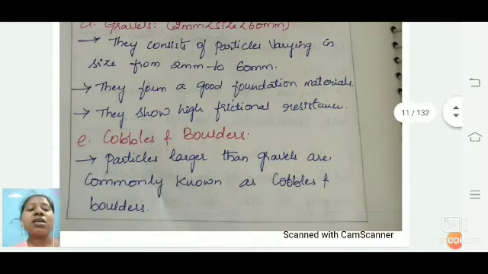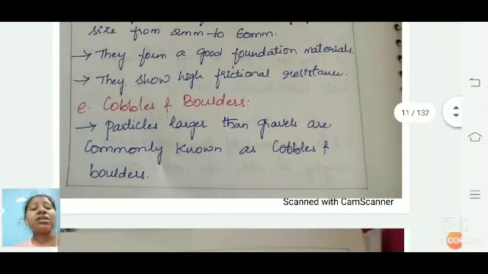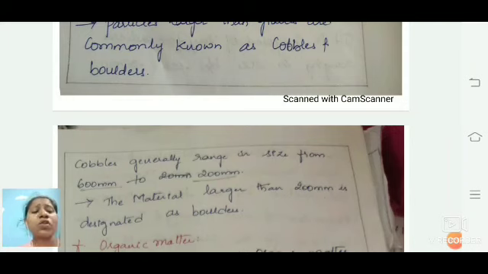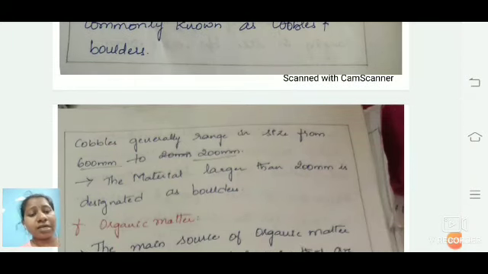And the last one is cobbles and boulders. These are commonly known as cobbles and boulders, and they are larger than gravel. As I said, gravel has up to 60 mm size, so cobbles and boulders will be more than that. That is the largest size above gravel. Cobbles generally range in size from 60 mm to 200 mm. The materials that are larger are designated as boulders.